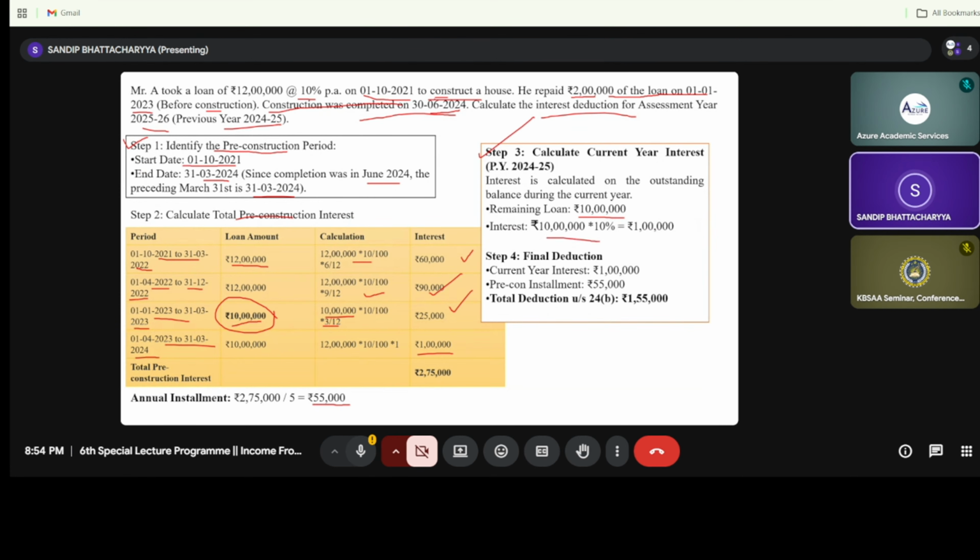So 10 lakh into 10%, that is rupees 1 lakh. So the total amount is 1 lakh plus 55, that is 1 lakh 55,000. And the maximum limit is how much? Maximum limit is 2 lakh, because the house is used for the construction purpose, and the amount is 1 lakh 55,000. So the entire amount will be deduction under section 24b, right? So this is the simple step of calculation, that is the interest on housing loan.